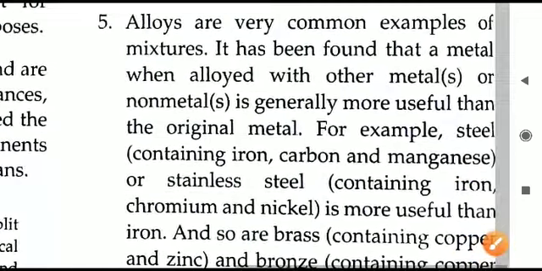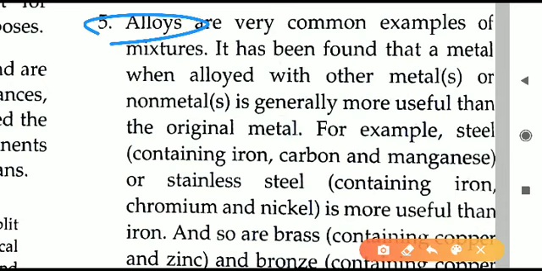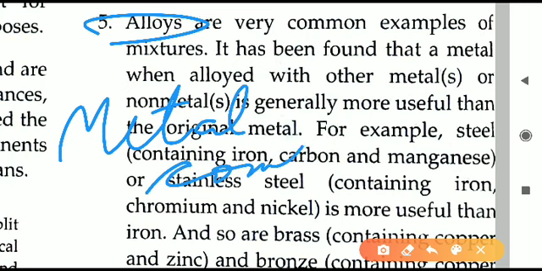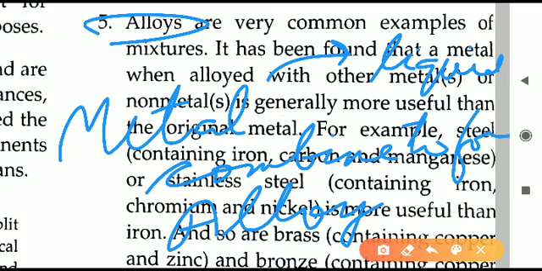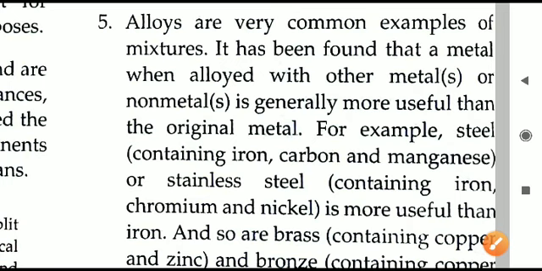Point number 5, or the fifth example of the mixture, is alloys. What are alloys? Alloys are mixtures of metals. When we mix different metals, and sometimes non-metals are also taken, but generally we will speak of metals only. So different metals combine. We take a particular metal and we melt it. On melting, what will happen? The metal will become liquid, and that liquid metal is then combined together. Different metals we take and then combine together. As a result, what we get is called an alloy. So metals combine to form an alloy. So that you will remember what an alloy is.